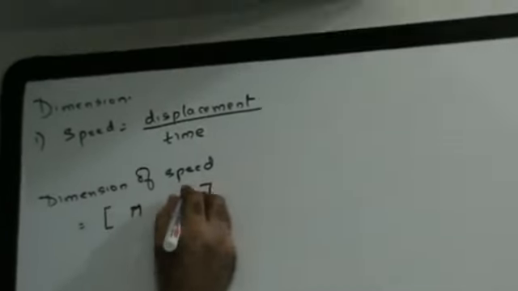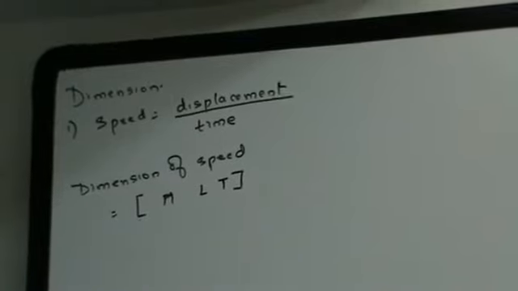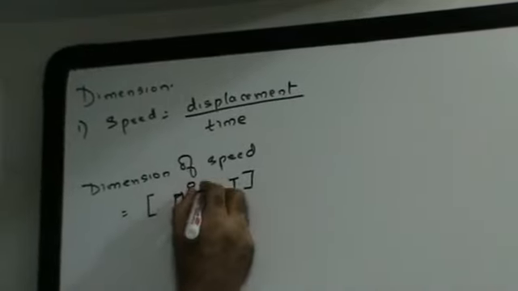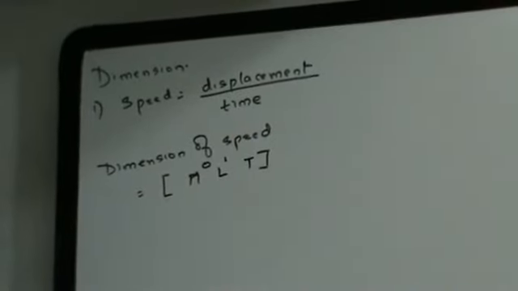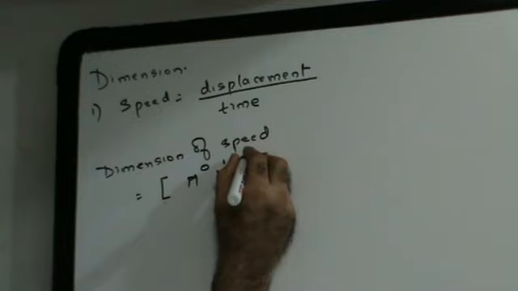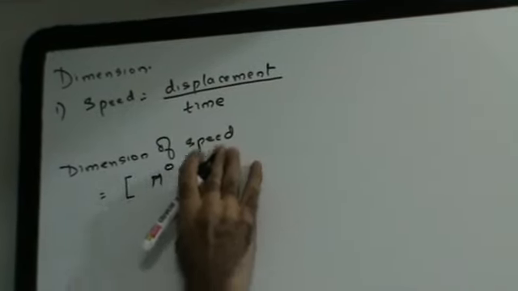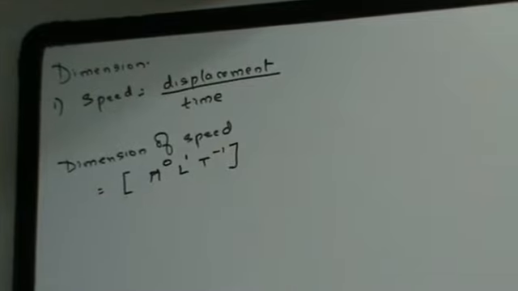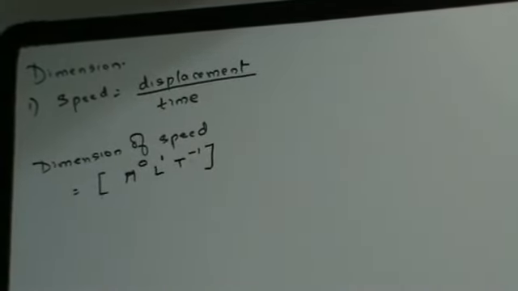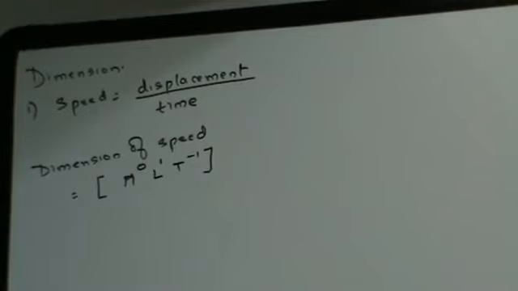first of all, dimensions are always represented between square brackets, right? Now, when you are writing dimensions, first thing you have to do is write MLT, right? In speed, you are not measuring mass. You have length in the numerator, so L is going to be raised to 1, and you have time in the denominator, so time is going to be raised to -1. So the dimensions of speed are M0, L1, T-1. M0, L raised to 1, length is in the numerator and it is measured only once, therefore L1. Time is in the denominator and measured only once, therefore T-1.